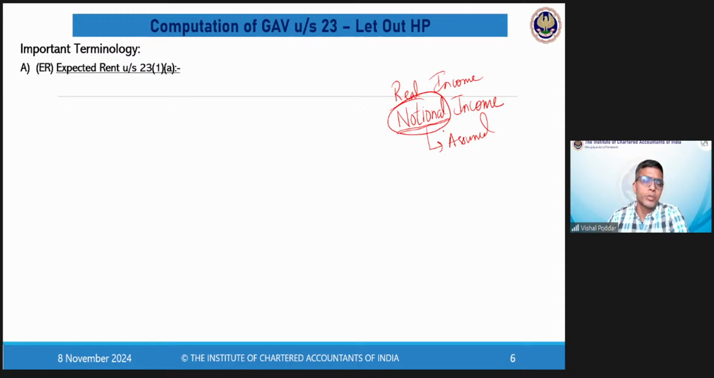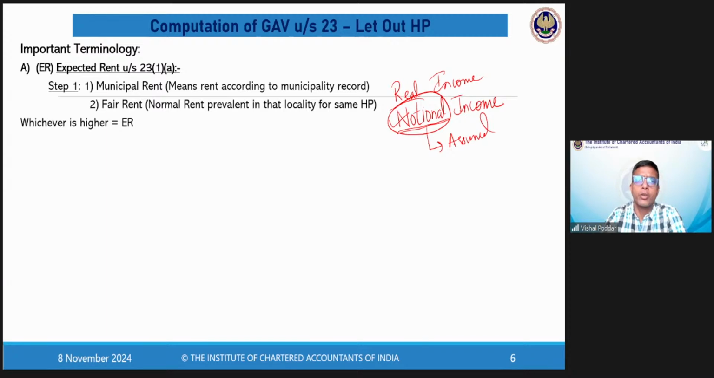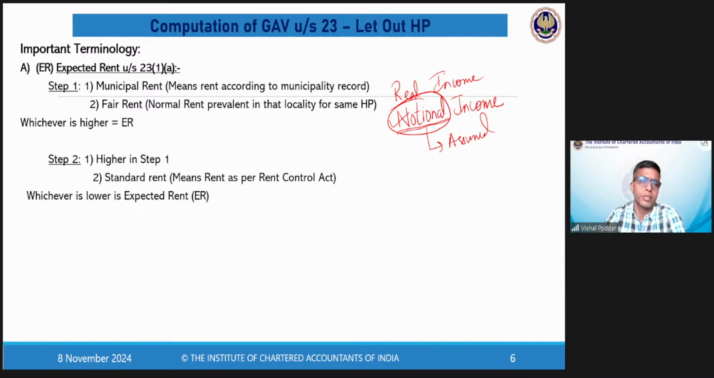Now, if you see the working of GAV, here itself you will find a scenario where notional income may be taxed. What is that scenario? How do we find out GAV? So the GAV calculation is: you need to first find out two things. The first thing is your expected rent, which is municipal rent or fair rent, whichever is higher. Now this is your expected rent until and unless a third figure is given in the sum, which is the standard rent. In case the third figure is given in the sum, then the higher of the first two figures should be compared with this third figure, which is standard rent. And now finally the expected rent is whichever is lower.